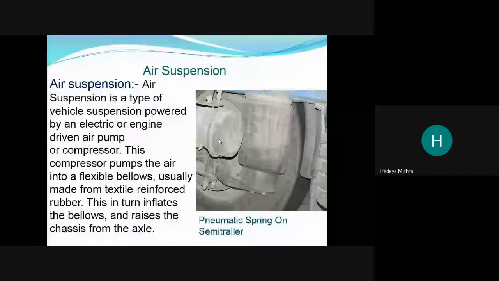This influences the flow and the charge from the axle. Like a balloon, okay. This is a compressor. So what happens?